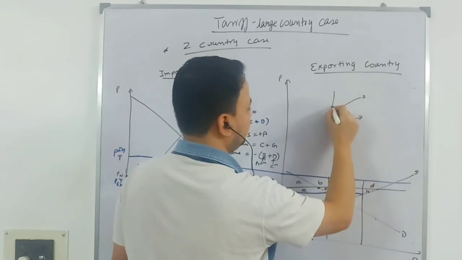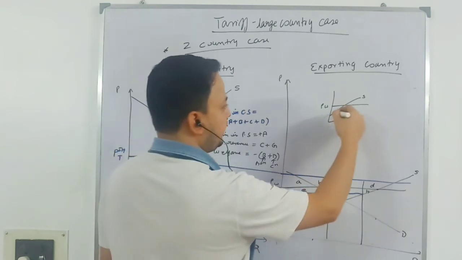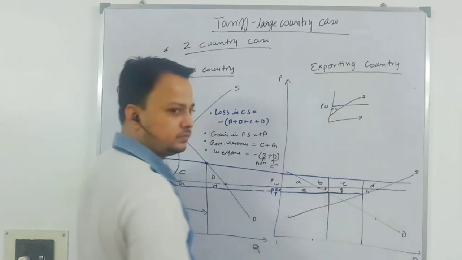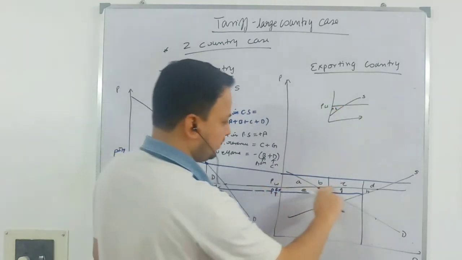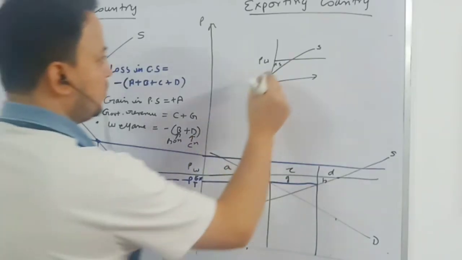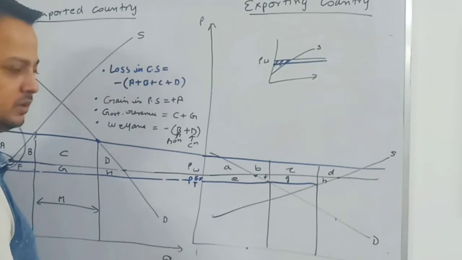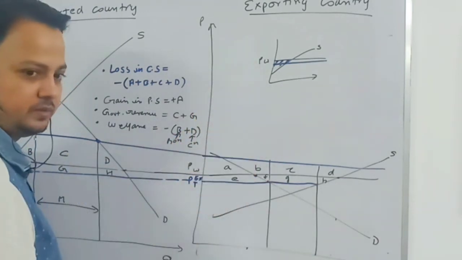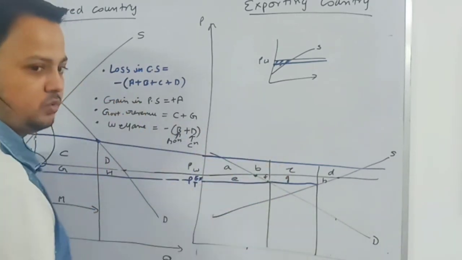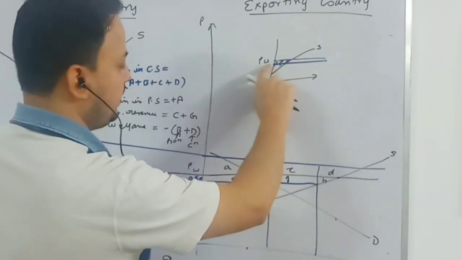Suppose this is the supply curve. This is the world price. The area above the supply curve and below the world price is your producer surplus. In this country, this is the free trade price PW. Now the price reduces, so you will have deadweight loss in production. This exporting country is efficient, but since the large country imposed a tariff, the world price had reduced. So you have loss in production, EFGH, this area.